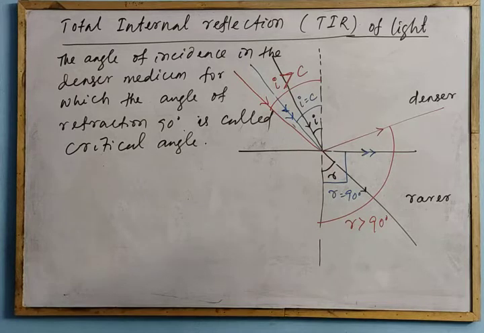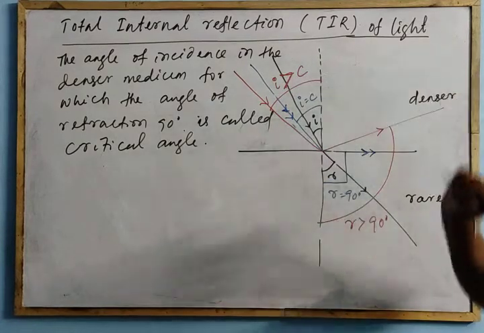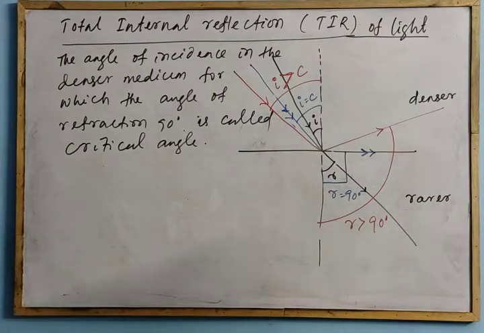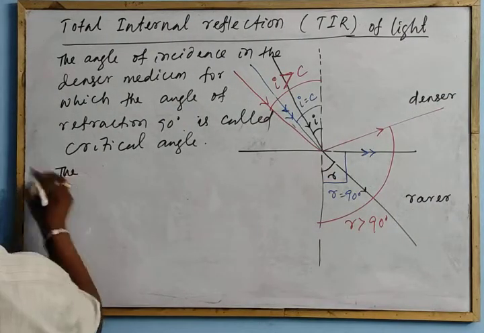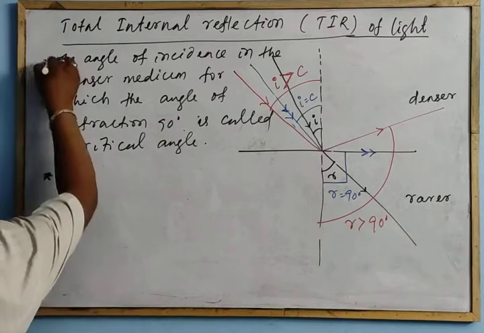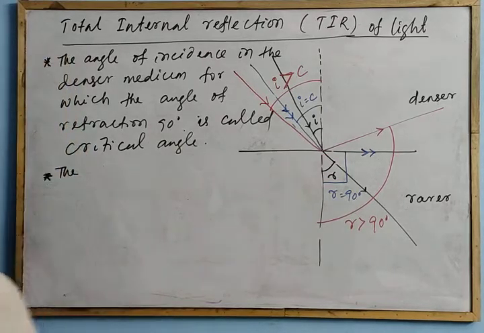So now you have the definition. What is the definition of total internal reflection? The previous one was the definition of critical angle.